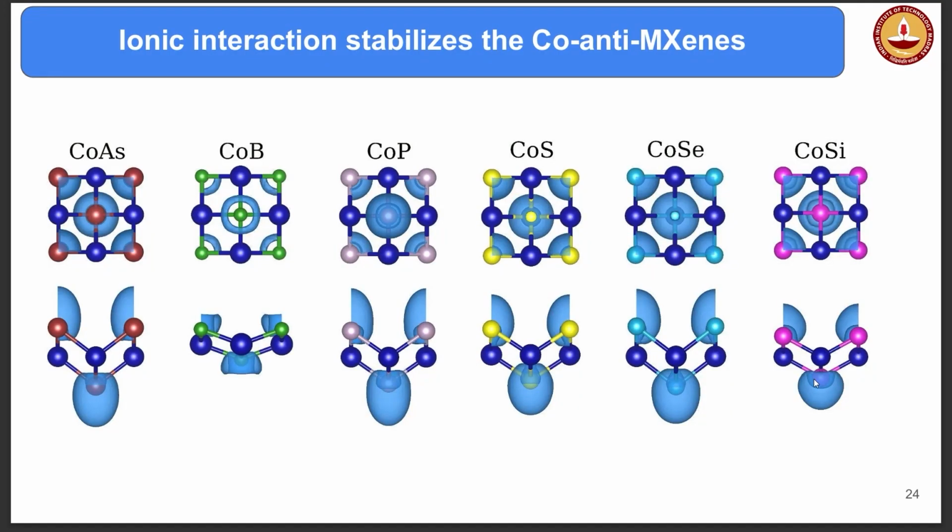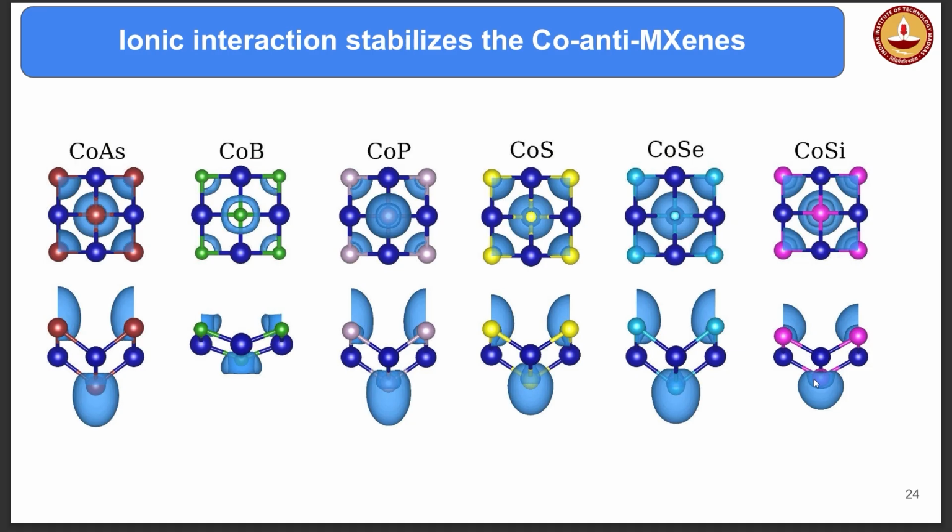Next is why they are stable, which is what we have studied. You know about ionic interaction, covalent interaction, etc. So we plotted what are called electron localization functions. These are just words for you at this moment, but essentially it shows where the electron density is.